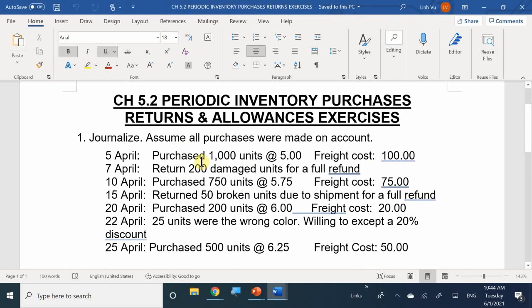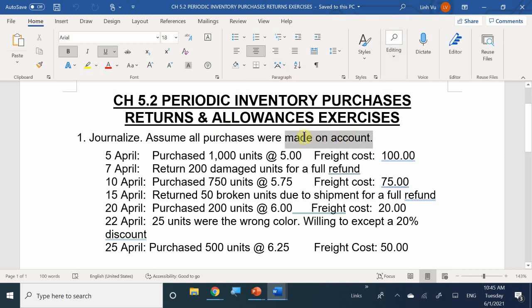Okay. So let's go ahead and dive right into our chapter 5.2 exercises here. We're going to practice journalizing our purchases and practice doing our refunds or allowances. So let's go ahead and get started. Number one, we're going to journalize and assume that all purchases were made on account.